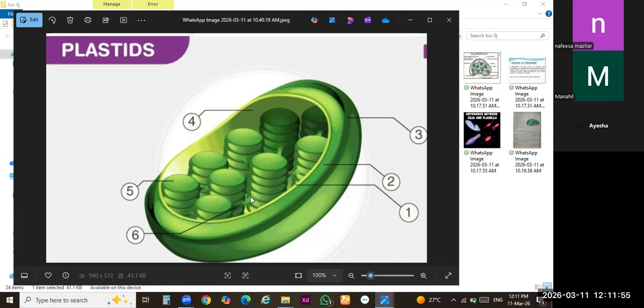There is a membrane which is interlinked in between these grana. Okay? You can see this connection in between these stacks. These membranes are known as thylakoid membranes, and this is the innermost layer of the plastid. Another name for these stacks is also thylakoids. Clear? Clear, class 9?